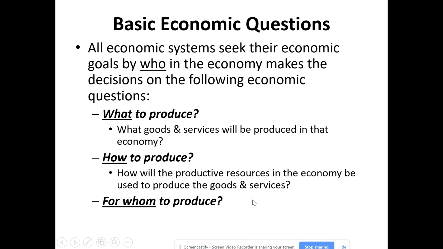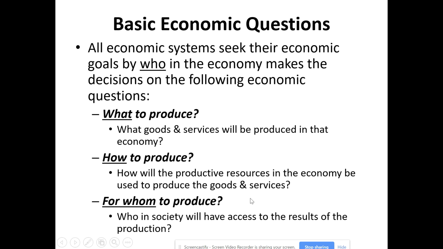In other words, they need to see who in that society will actually get the results of production, who will actually be able to buy or receive the goods or services or both that are being produced in that economy. And all economic systems have to answer these 3 basic questions: what to produce, how to produce, for whom to produce. It's just a matter of who goes about making those decisions in an economy that defines what kind of economy that is.